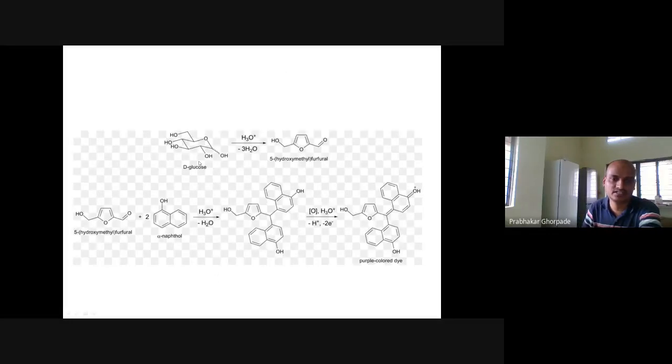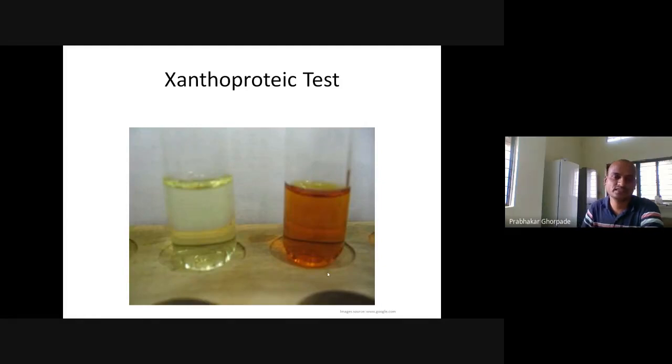So basically, what happens is that glucose in the presence of this loses water molecules and 5-hydroxymethyl furfural forms. So with the nitric acid, 5-hydroxymethyl furfural forms. This 5-hydroxymethyl furfural reacts with alpha naphthol, and we get this color complex formation, right? Again, this final color complex formation is a purple color dye. That is the principle of the test. So the negative test appears like the left, and on the right, this is a positive test, the color formation, right?